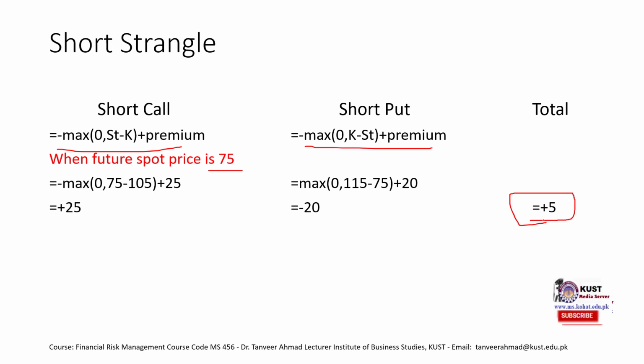So the profit of short strangle would be exactly opposite to the profit of long strangle. As we saw in long strangle, we had a loss of 5 at the future spot price of 75. So the opposite of this, minus 5, would be plus 5. So in case of short strangle, we would have a profit of plus 5.